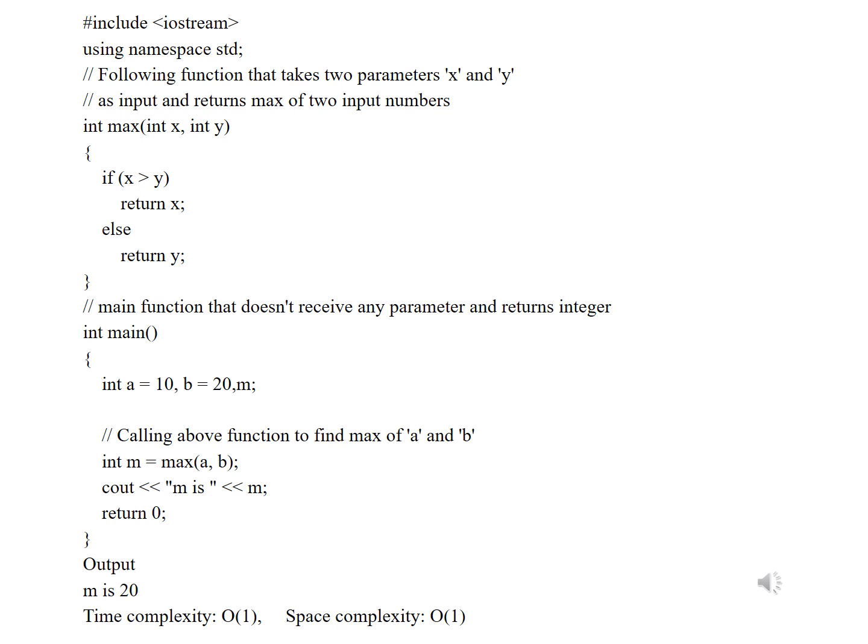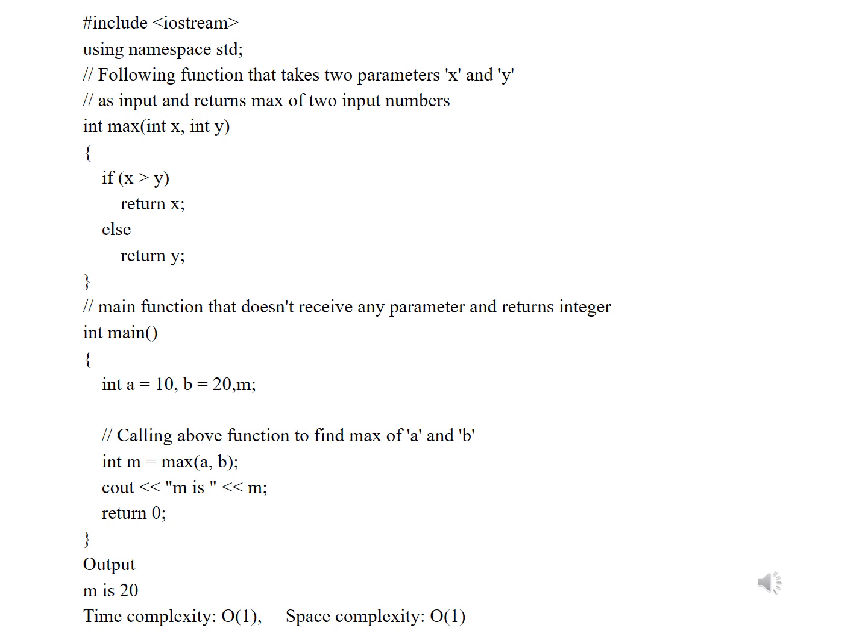The max is a function name which returns integer type of data, and the parameters passed to max are integer x and y. X and y are two variables of integer type, which are parameters passed to the max. And then open bracket, if x is greater than y, return x, else return y. So this is the function which returns the greatest number.